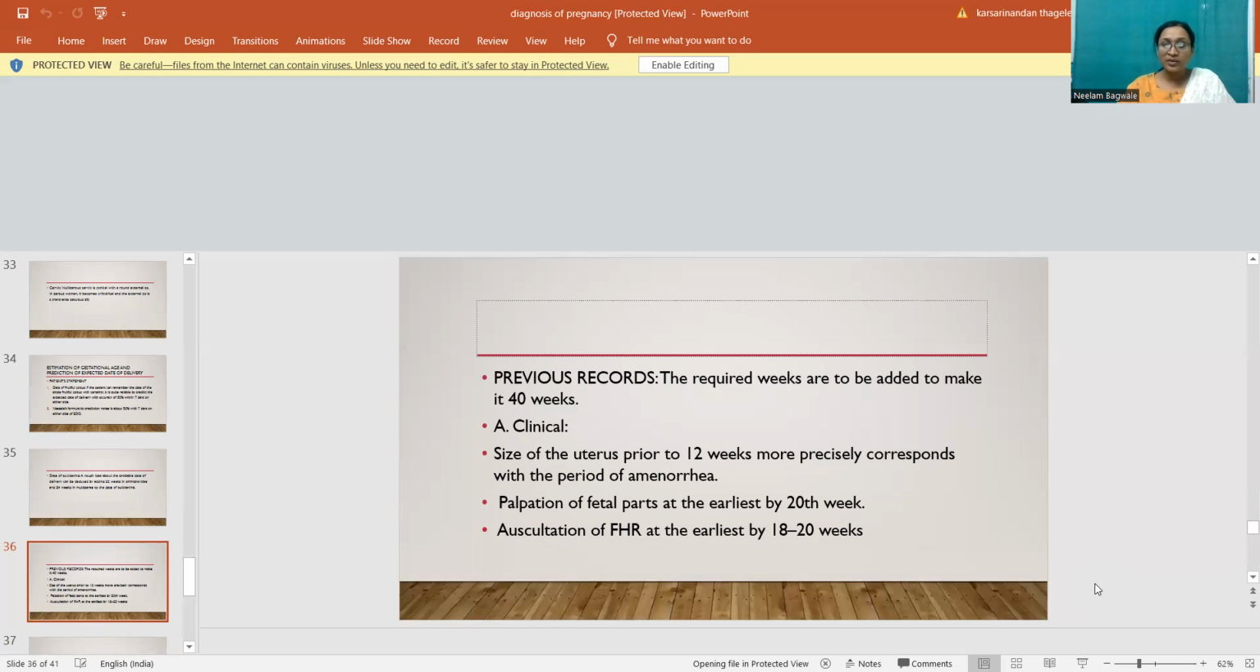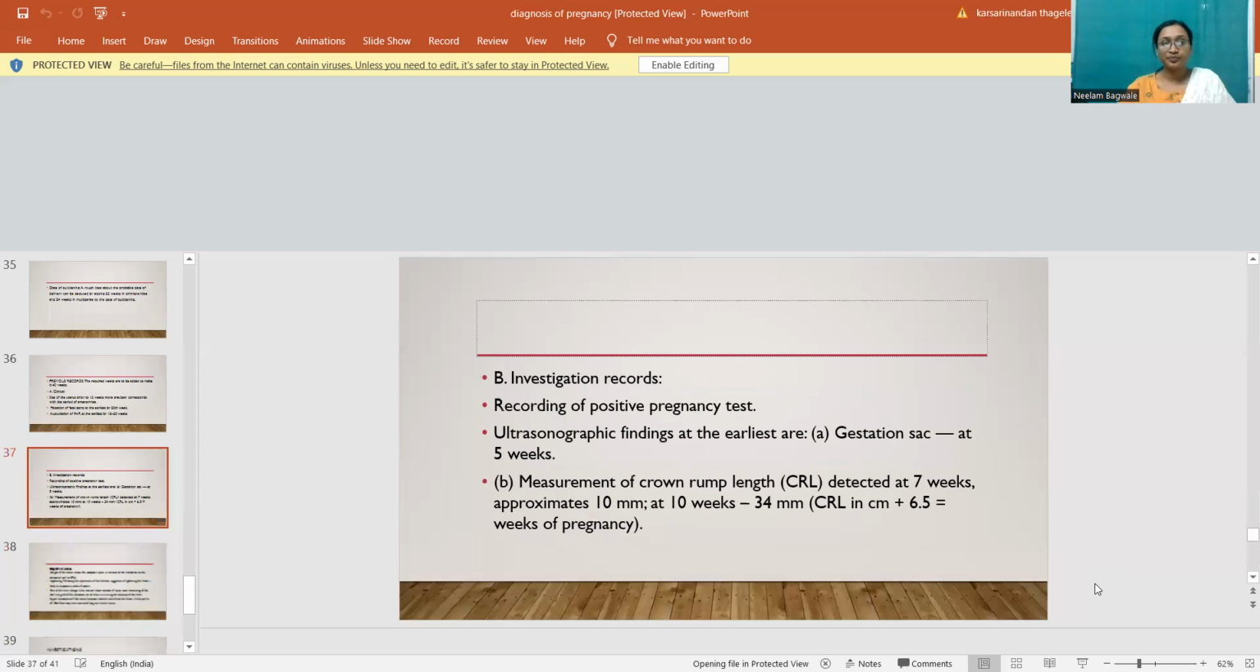A clinical examination. On clinical examination, size of the uterus prior to 12 weeks more precisely corresponds with the period of amenorrhea. Palpation of the fetal parts at the earliest by 20 weeks. Auscultation of the fetal heart rate at the earliest by 18 to 20 weeks of pregnancy. On investigations, reports of positive pregnancy test.